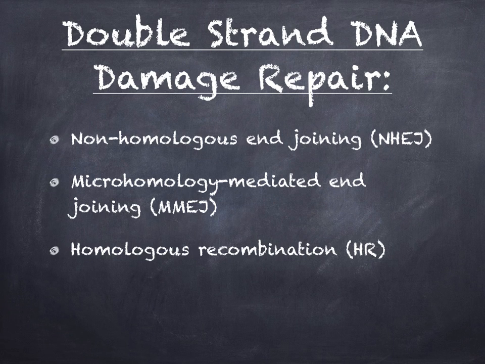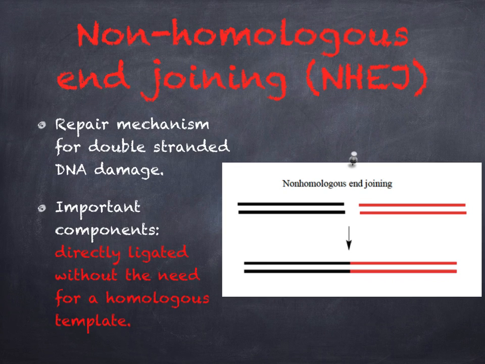The three types of double-stranded DNA damage repair pathways are non-homologous end joining, microhomology-mediated end joining, and homologous recombination. The first double-stranded DNA damage repair pathway we will discuss is non-homologous end joining.